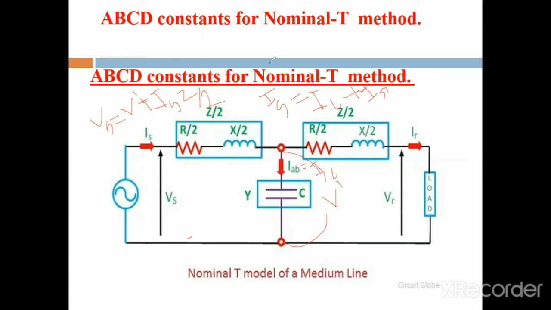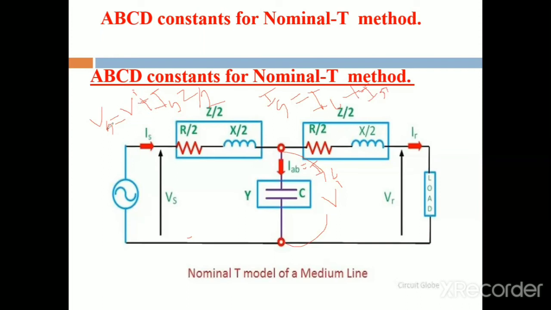First, we observe whether these equations are equal to the generalized equations or not. First we observe the Vs equation. What is the generalized equation formula? Vs is equal to AVR plus BIR. Instead of VR, we are having V dash.